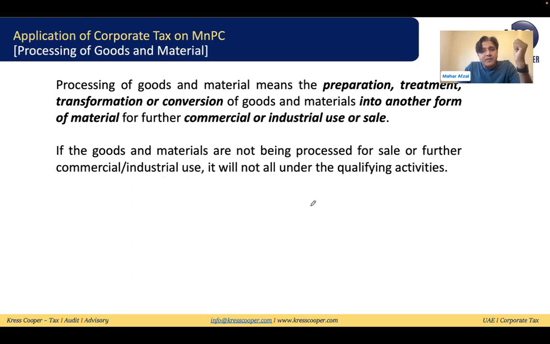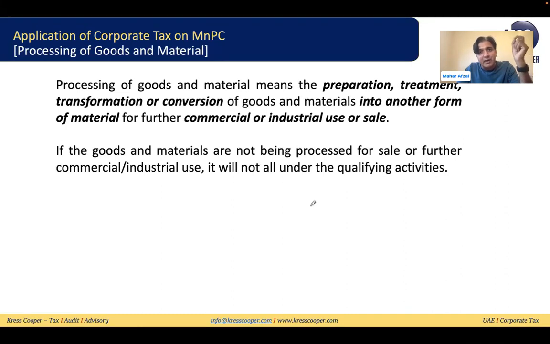The processing of goods has been defined by the law in the consultation paper. Processing of goods and material means preparation, treatment, transformation, or conversion of goods or material into any other form for further commercial or industrial use or sale. It means if any company is changing the shape of the material and goods, for further industrial use or for further sale, then it will be considered processing of goods and materials.